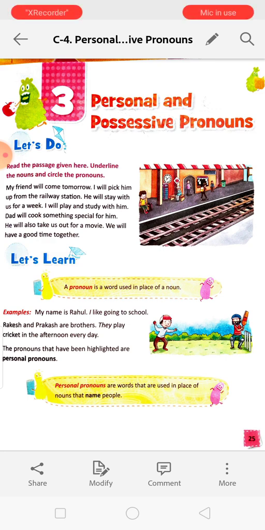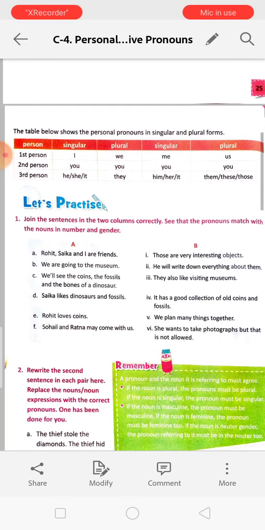For example, we can say, my name is Rahul. I like going to school. So, I is used instead of Rahul. Rakesh and Prakash are brothers. They play cricket in the afternoon every day. So, instead of Rakesh and Prakash, we are using they over there. The pronouns that have been highlighted are personal pronouns. So, I and they are the personal pronouns. Why are they personal pronouns? Because we are using them instead of nouns.